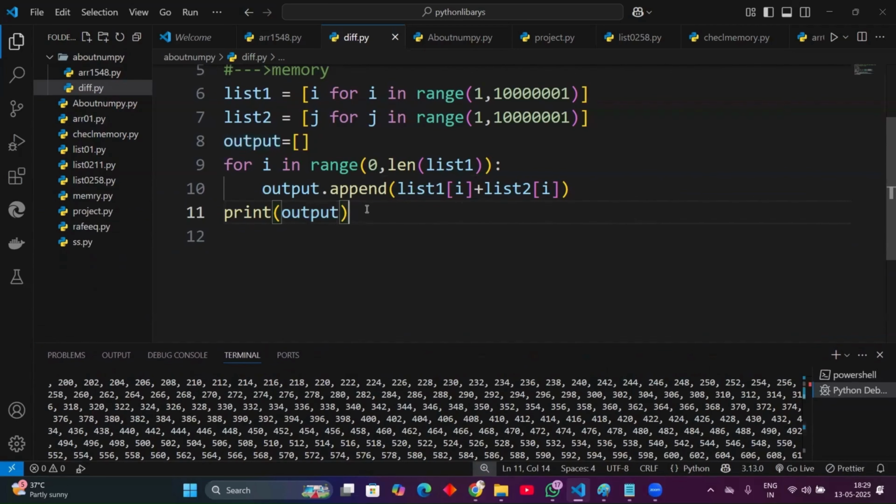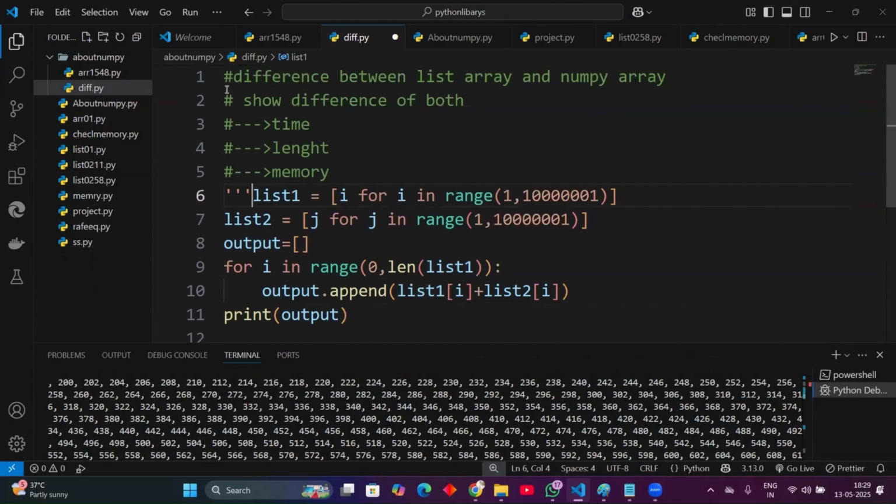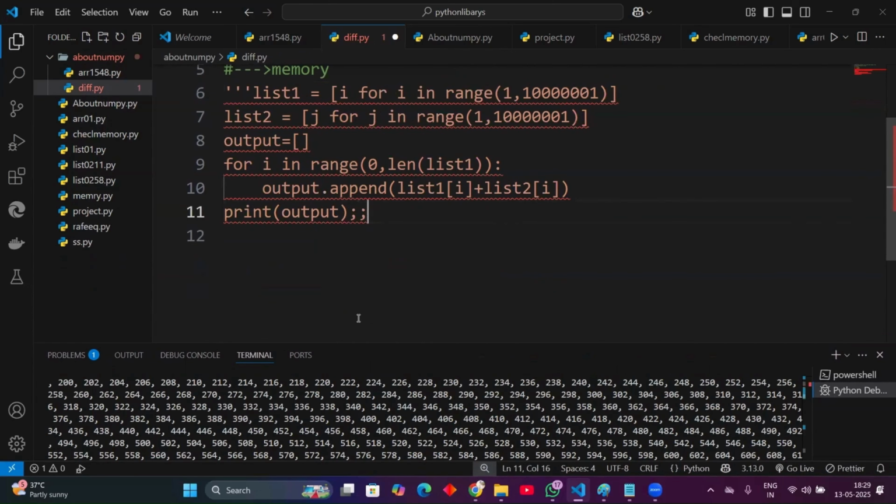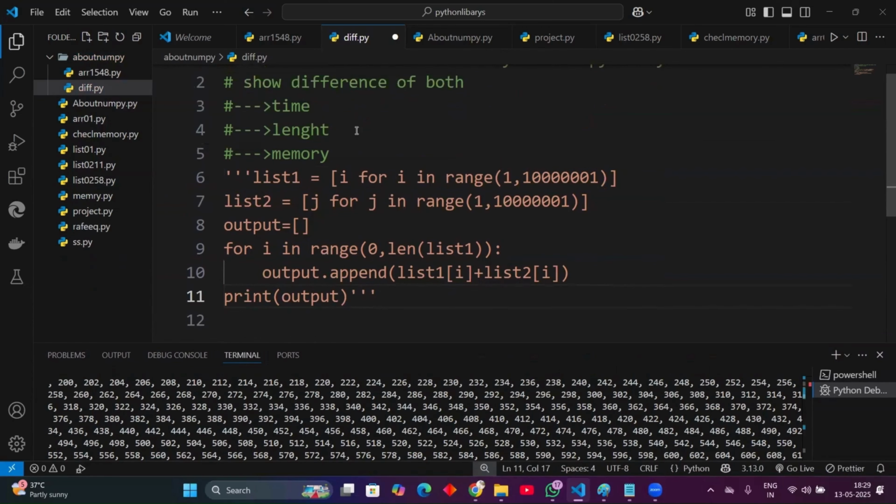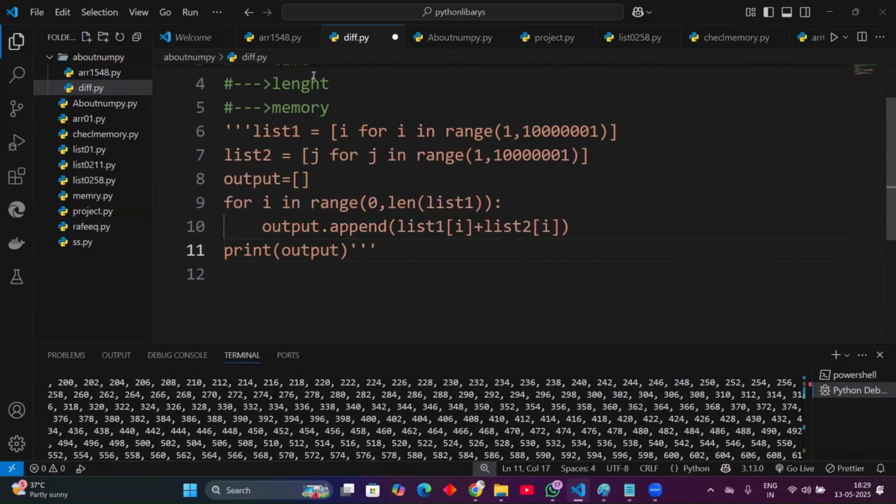Okay, now in the same way, I will show you some difference. I execute the same code in NumPy, the same requirement, and I show you what the difference is. I also show the time, the length. See how much is taken. With lists we use the range function and a for loop to read the index values, and after that we add the values index by index.